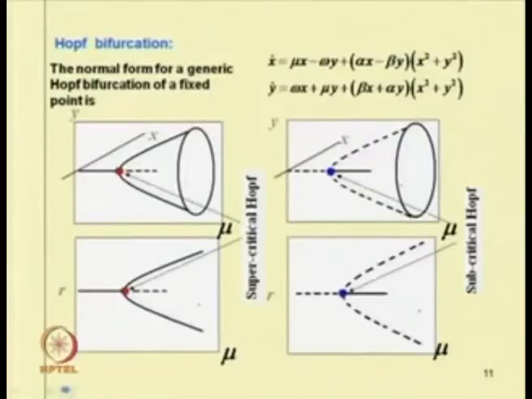We also discussed how to obtain the subcritical and supercritical Hopf bifurcation points. In the case of a Hopf bifurcation, a fixed point response becomes unstable and a periodic response emanates from that point. If the resulting periodic response is stable, then we have a supercritical Hopf bifurcation, and if it is unstable, we have a subcritical Hopf bifurcation.